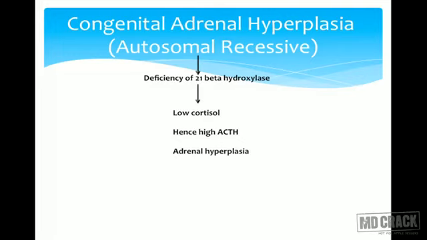Hence the negative feedback is absent, so there is more and more secretion of adrenocorticotropic hormone that will lead to adrenal hyperplasia. There is secretion of excessive androgens, and these androgens will go and act on the developing fetus, and the genitalia, instead of converting into female, are forming like male. So the genitalia will be ambiguous.